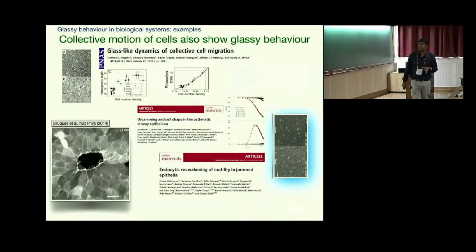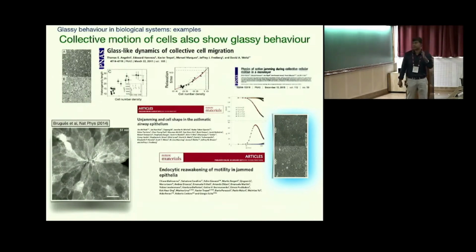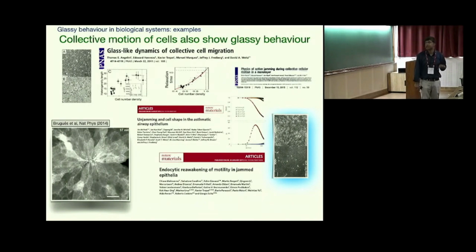This is another class of system, showing that the collective motion in a confluent cellular monolayer shows glass-like behavior. Here, this is showing the dynamic heterogeneity length scale that is increasing as cell number density increases. Also, the relaxation time increases with number density. The two-point and the four-point correlation functions also show glass-like behavior.